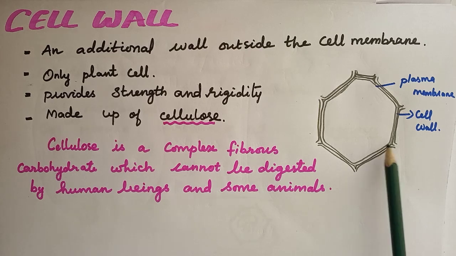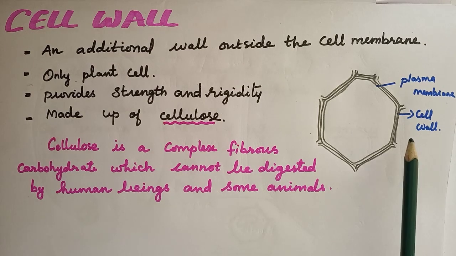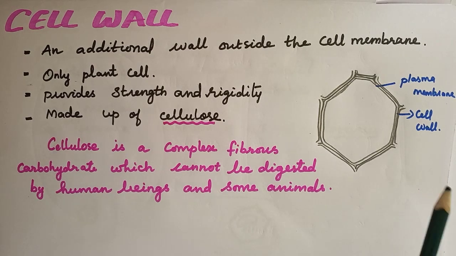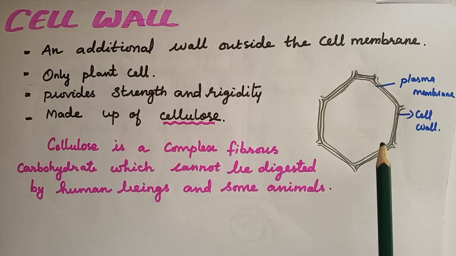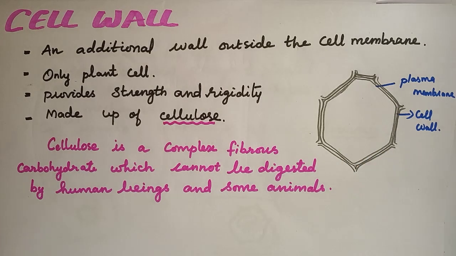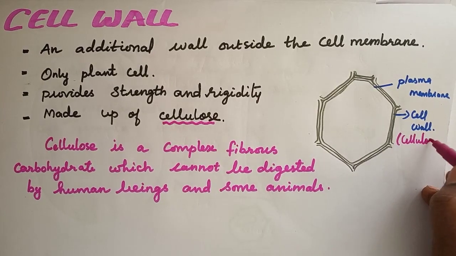It is not a semi-permeable membrane. It is a permeable membrane, and semi-rigid, that is, partially rigid, and a non-living part of the plant cell. It provides strength and rigidity to the cell. It is made up of a non-living substance called cellulose.